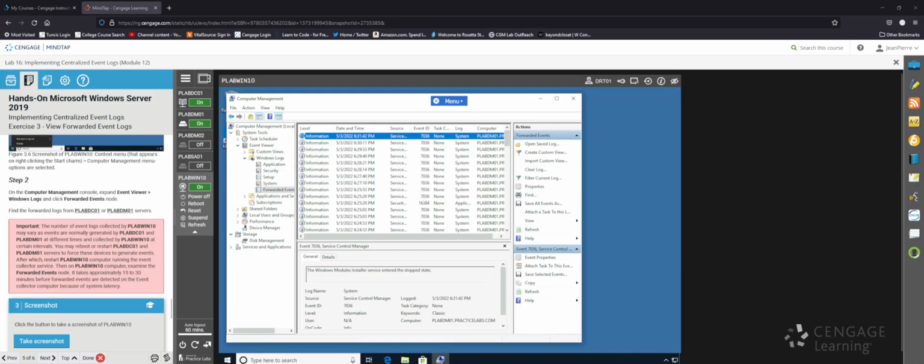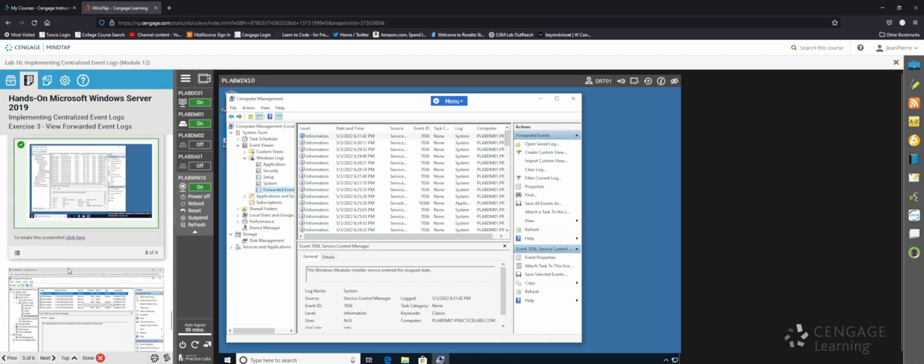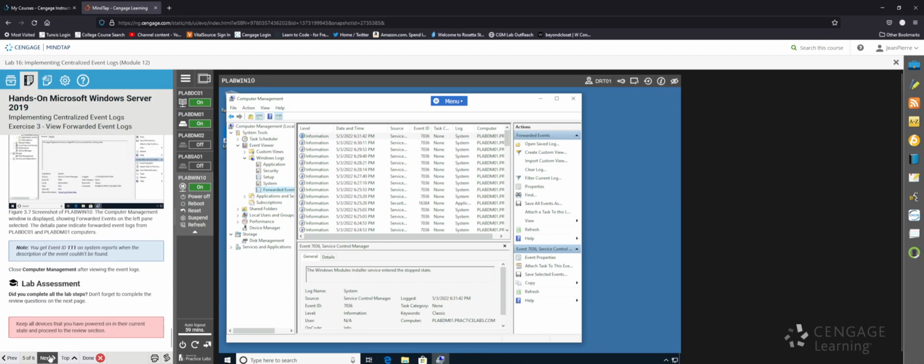So I waited about 20 to 30 minutes and the logs ended up showing up. So I would say give it about 15 to 20 minutes and the logs will show up, but you do have to restart the two servers, and once those are back up, then you restart plab win 10 and you just give it a second. You could just kind of leave it there. And then after 20 minutes, just press the refresh button and you'll see your logs. And then just take a screenshot of that, and that's the final thing for the lab.